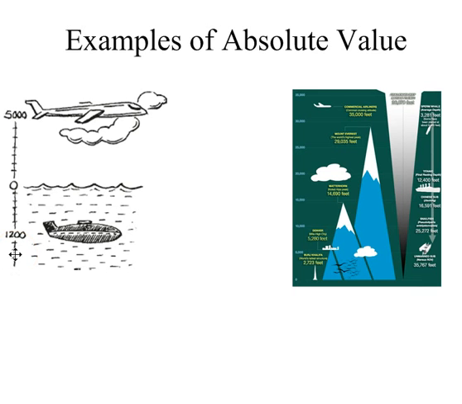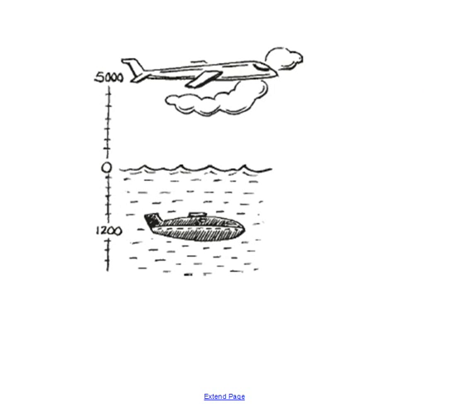Here's some more examples of absolute value. So if I'm taking a look at an airplane versus a submarine, I can see that the airplane is flying 5,000 feet above sea level and the submarine is 1,200 feet below sea level. So which would have the higher absolute value? Well, you would say the airplane, 5,000 spots away from zero, whereas the submarine is 1,200 spots away from zero.